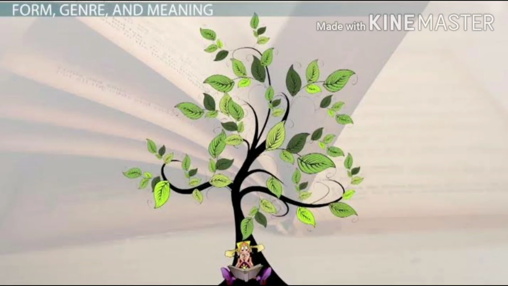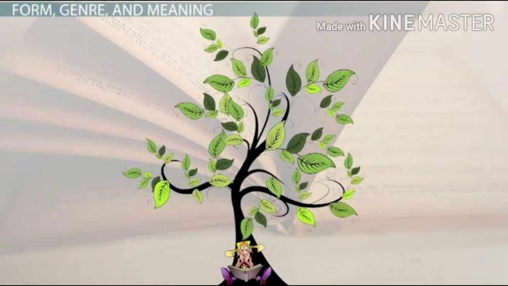Today we are going to deal with our paper number 10, a study of literary forms. So let us start today's paper. In this session, we are going to explore literary forms and different genres of literature. We will discuss it with a few examples. So first we should focus on a form, how it's different from genre, and how the meaning is created out of this form and genre.